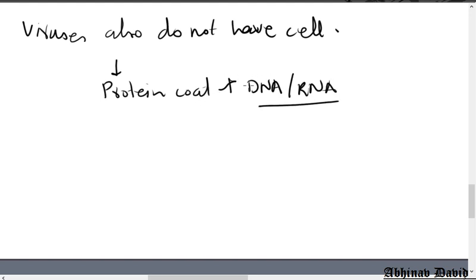Only two things are there in the viruses: no cell membrane, no cytoplasm, no cell wall also. So viruses will not be killed by the same antibiotic. We need to take another medicine to kill the viruses. So the antibiotic penicillin will not work against viruses. I hope you have understood why one medicine works against only one type of microbe, and why it does not work against any other type of microbe.